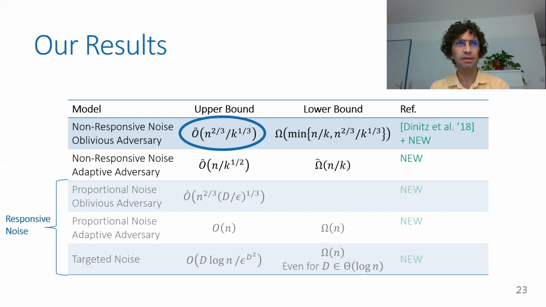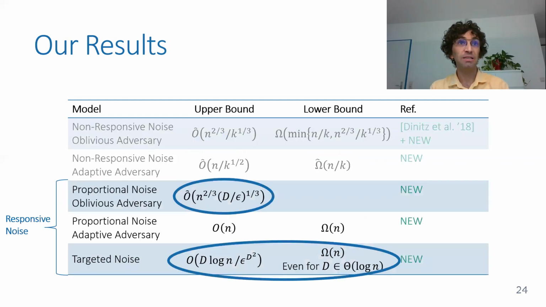And now let's compare these upper bounds for the oblivious adversary with the same model, but with an adaptive adversary. So here we prove a lower bound that says that if the adversary is adaptive, flooding will take linear in n time, and not just n to the 2/3. So having an adaptive adversary really makes a lot of difference, and it gives a different model with a polynomial in n gap between the flooding times.